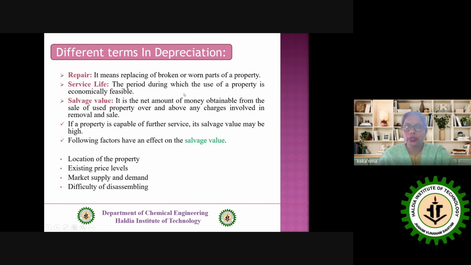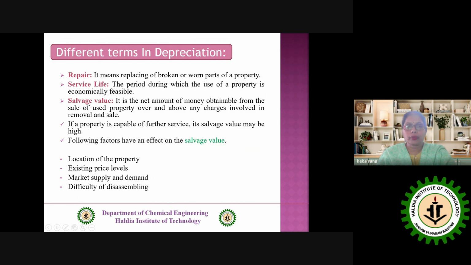There is also a very huge amount of cost for that. Moreover, the energy consumption of this refrigerator is much larger than before. That means we are using the refrigerator, but it's not economically feasible. So that is a condition where we can stop using the refrigerator. There is a period during which we can use the property in an economically feasible manner.